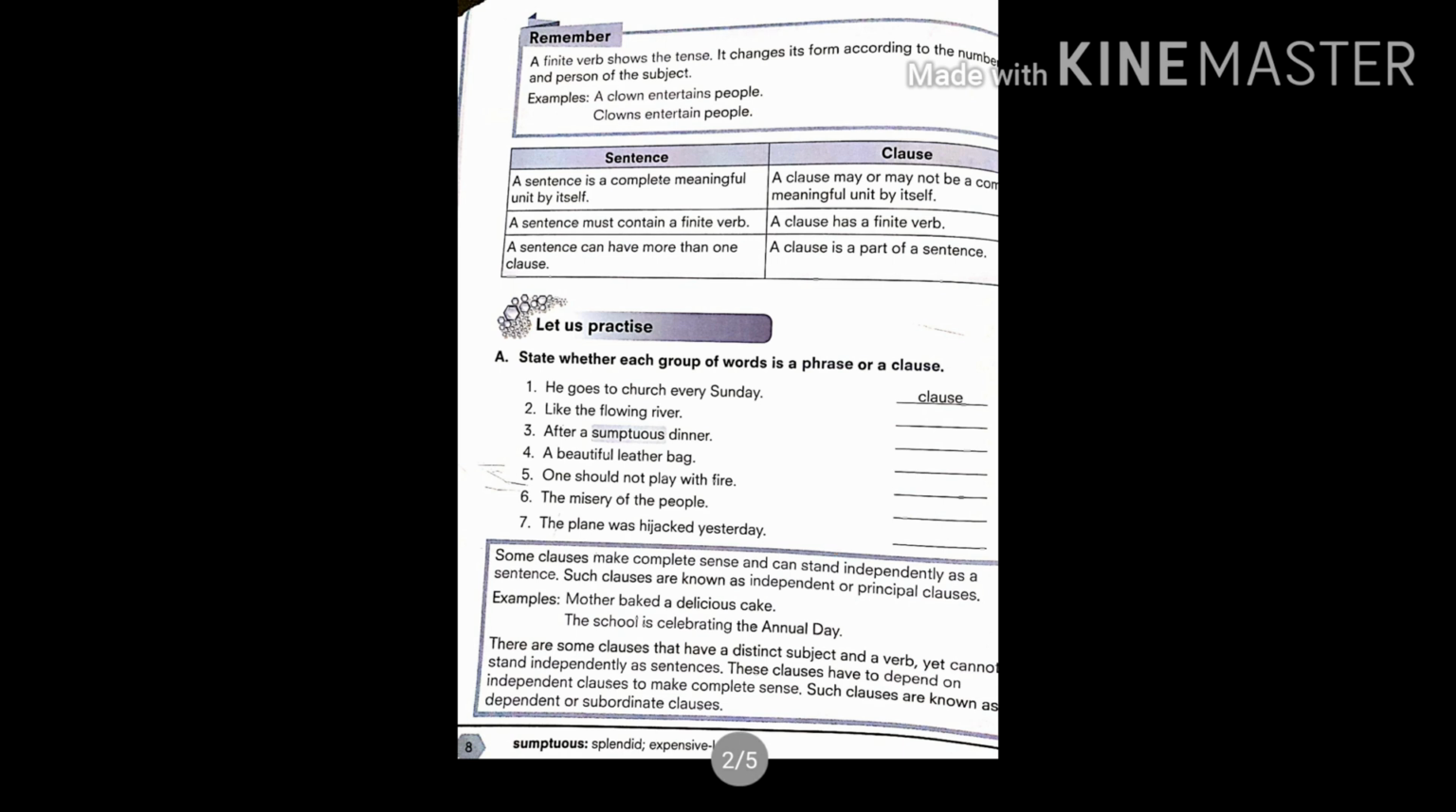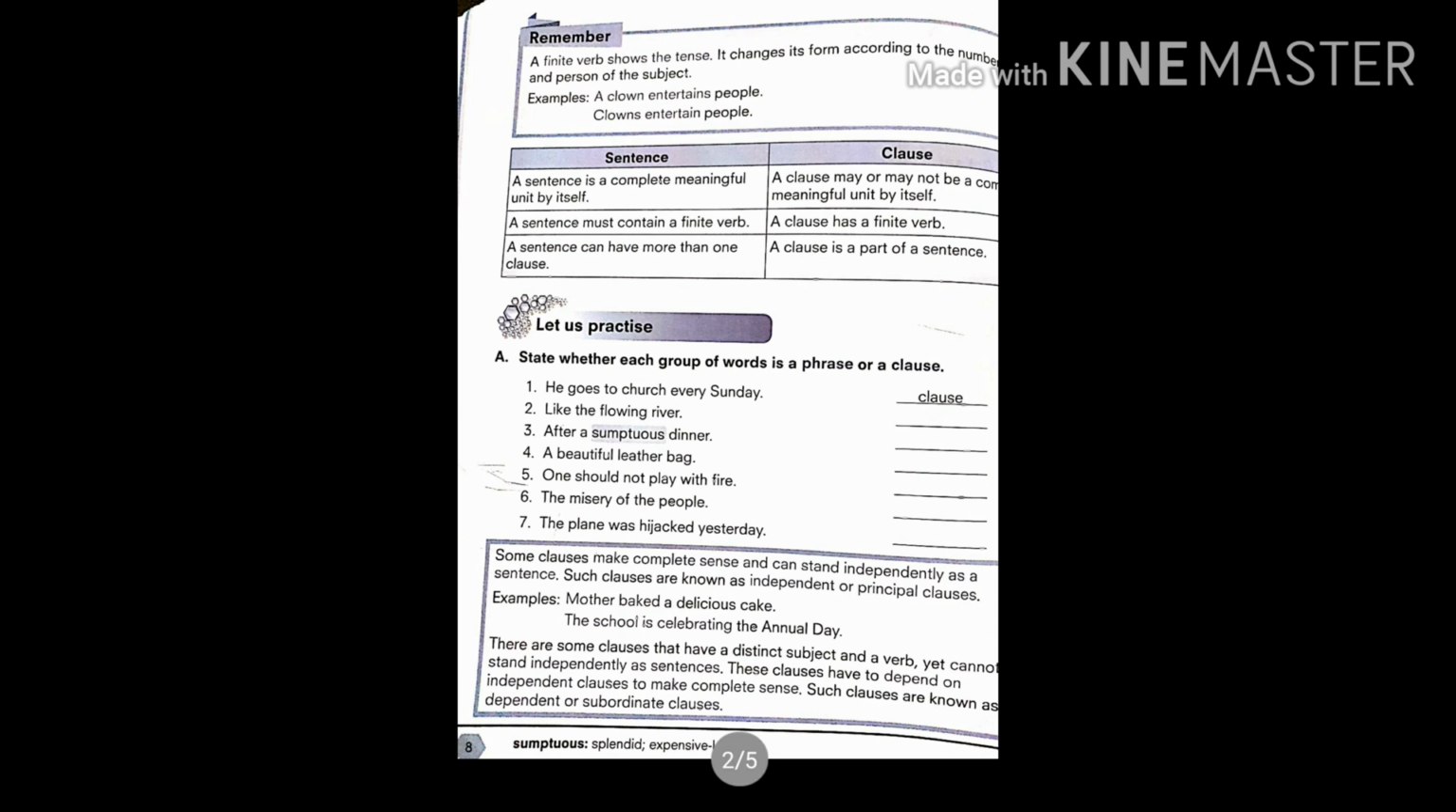Coming to the box, some clauses make complete sense and can stand independently as a sentence. Such clauses are known as independent or principal clauses, or those are also called main clauses. Examples: mother baked a delicious cake. So here, mother baked is a principal or independent clause. The school is celebrating the annual day. Here, the school is celebrating is an independent or principal clause, or the main clause.